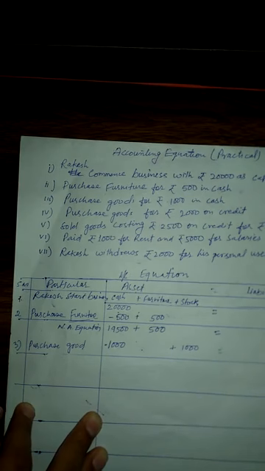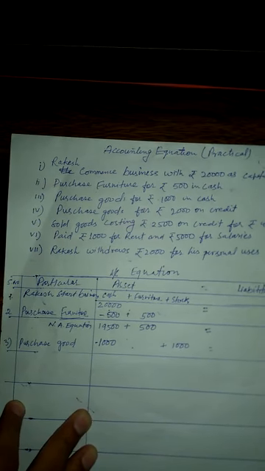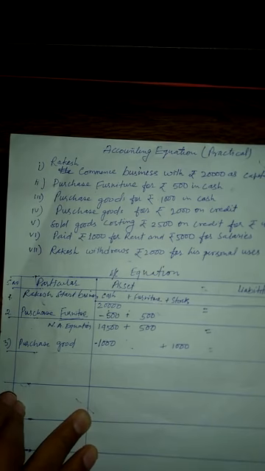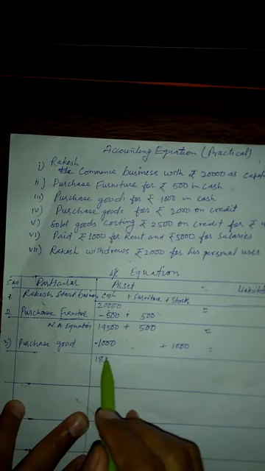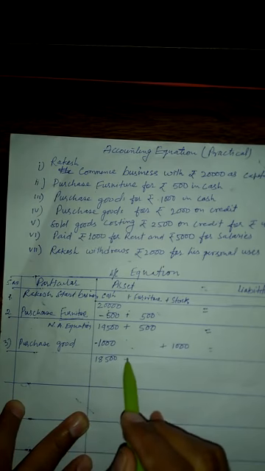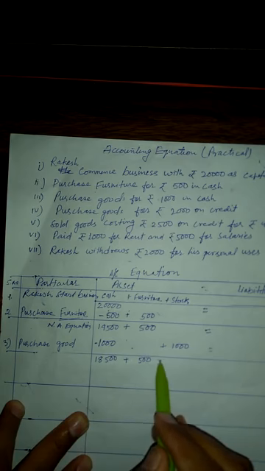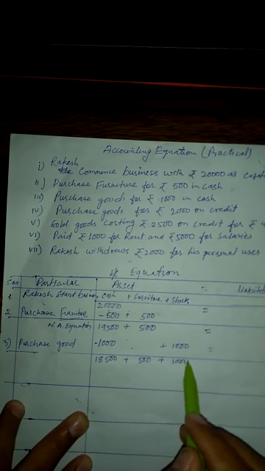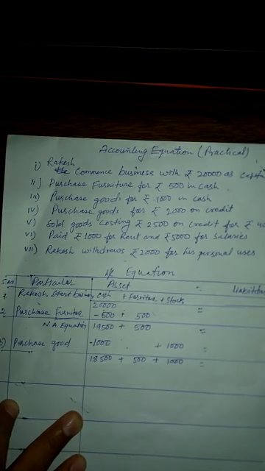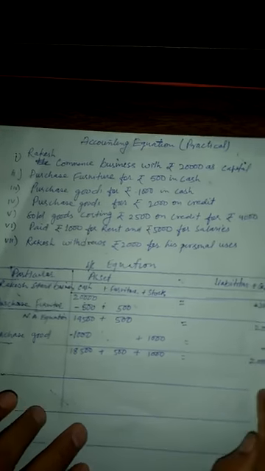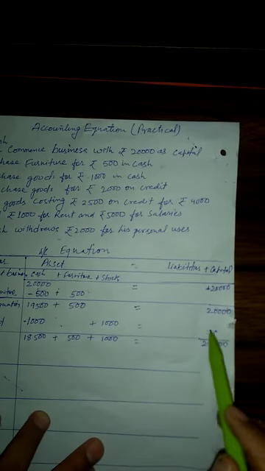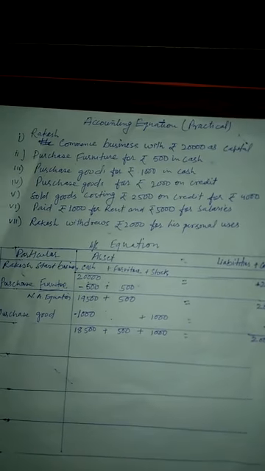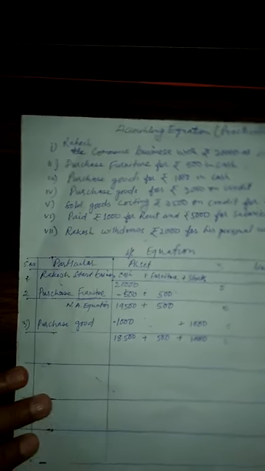There will be no effect on capital. So 19,500 minus 1,000, 18,500 plus 500 plus 1,000. This one is 20,000. We will write the same 20,000 here. That is the new accounting equation.